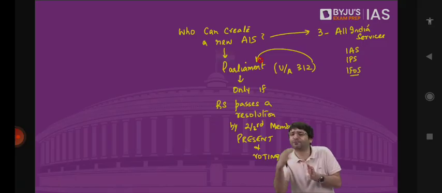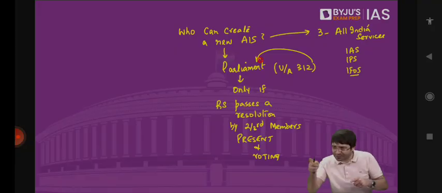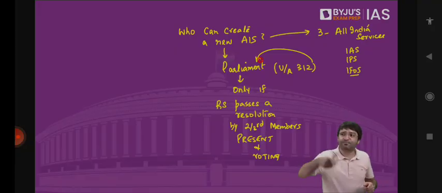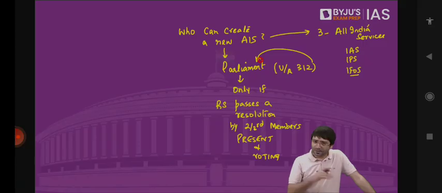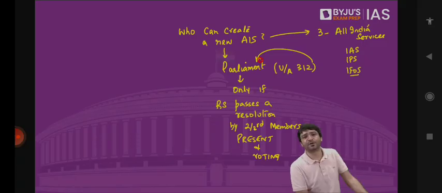But 233 are to be elected by legislative assemblies. That means MLAs of states and MLAs of union territories vote to elect MPs to Rajya Sabha. Clear? But who is qualified to contest this Rajya Sabha election? If you are a citizen of India, if you have completed 30 years of age, if you are a registered voter in any parliamentary constituency, and if you are not holding any office of profit. And once you are elected, then we say Rajya Sabha has got three special powers.